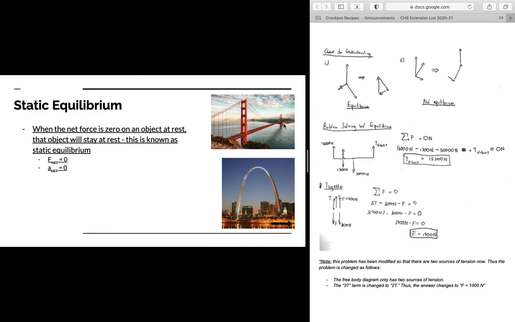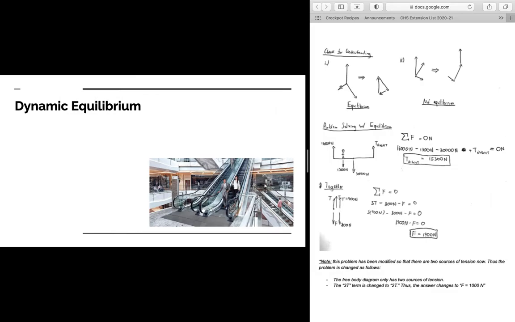Because if you have a net force acting on your system, it's going to begin to accelerate, and that's going to have disastrous consequences if it's, say, the Golden Gate Bridge. Yes, we can have it sway a little bit, but not too much. Otherwise, the Golden Gate Bridge, buildings, and the St. Louis Arch will all collapse due to that net force acting on them. So the goal is always to aim for static equilibrium with civil engineering structures. The key word to pay attention to is at rest. So when we're dealing with equilibrium problems, the key word we want to pay attention to is at rest for static equilibrium.